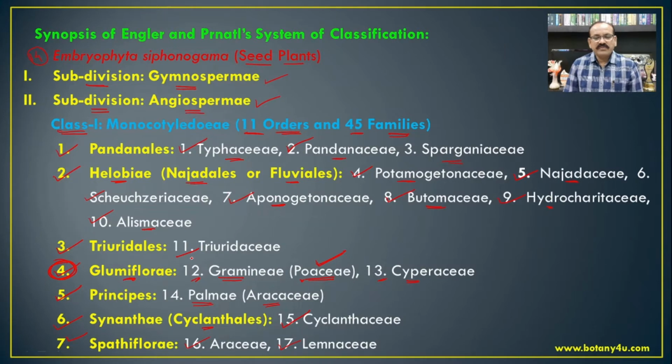The members of Araceae are very common: Colocasia, Alocasia, Typhonium, Pistia, etc. While in the Lemnaceae, Wolffia is one of the most important genera of this family.